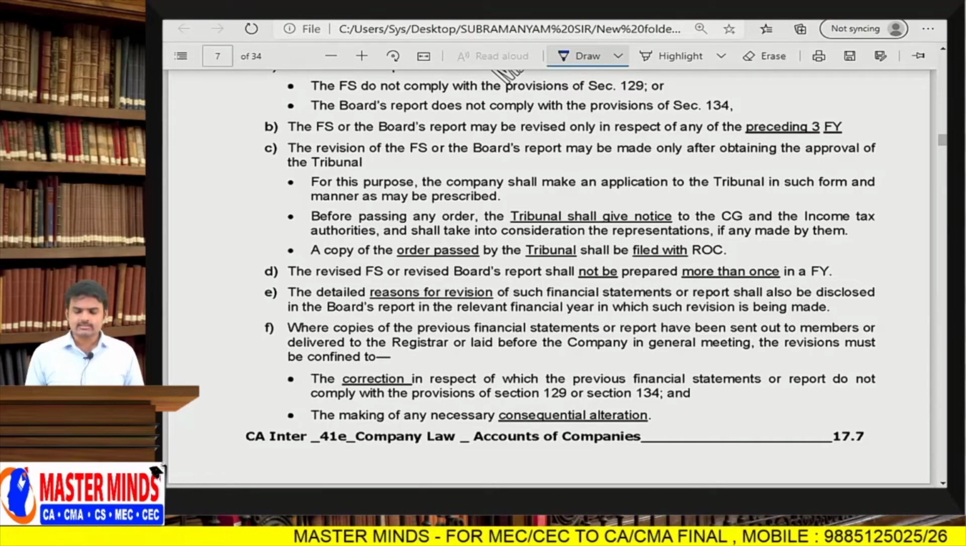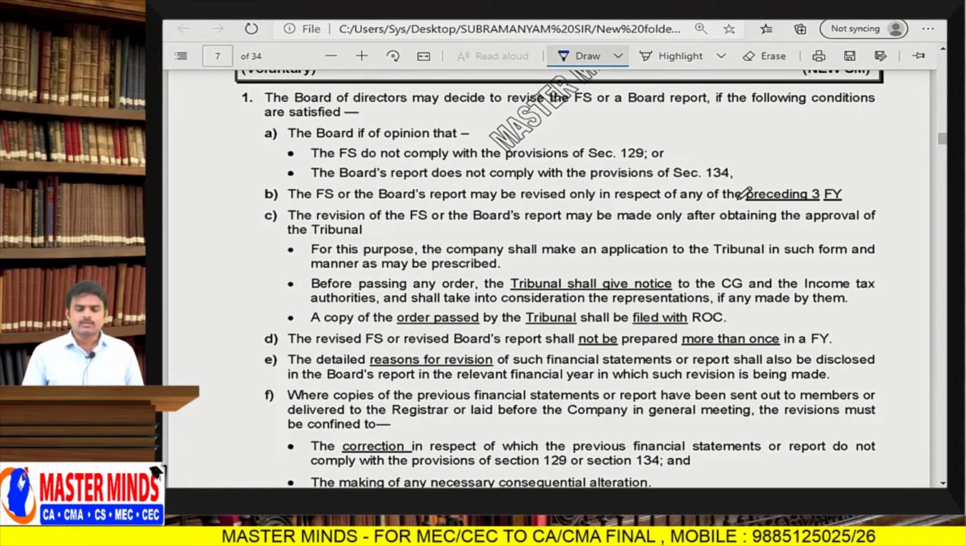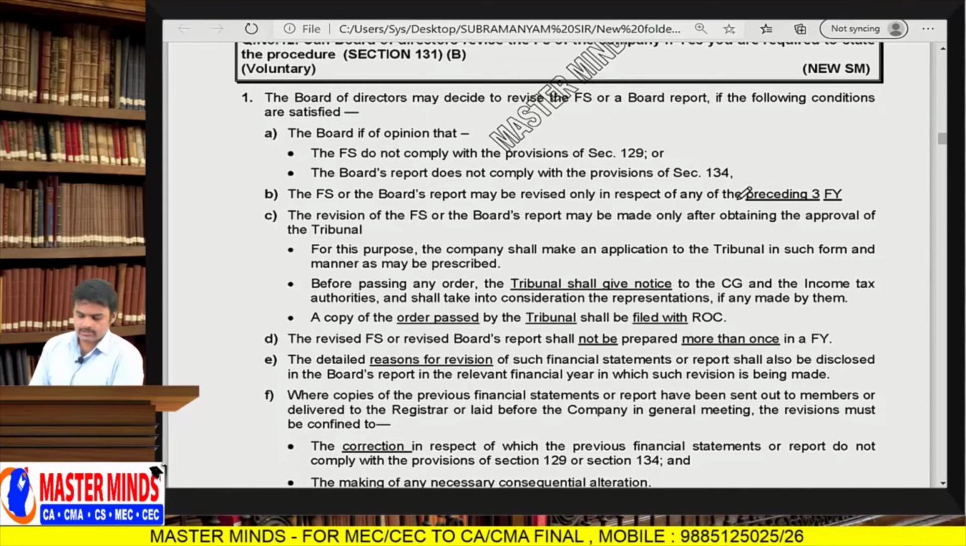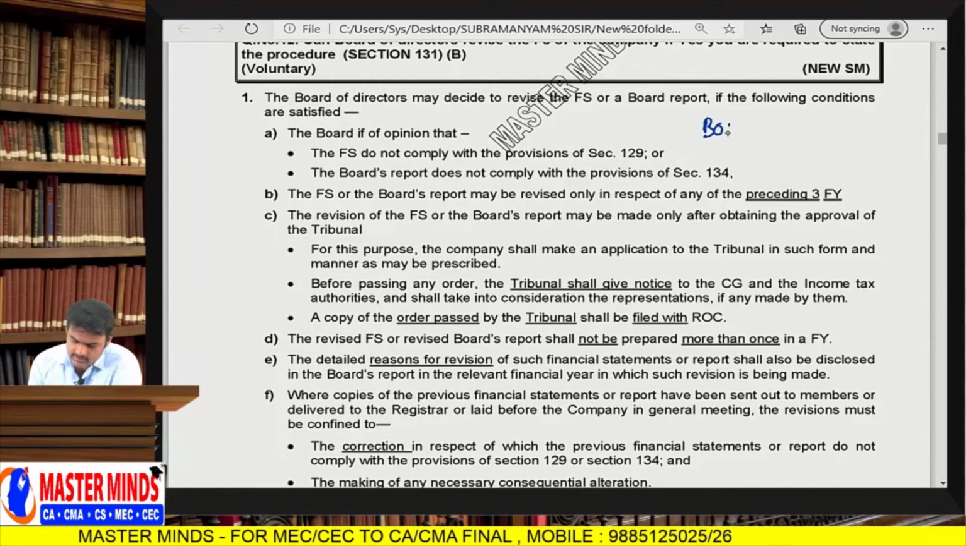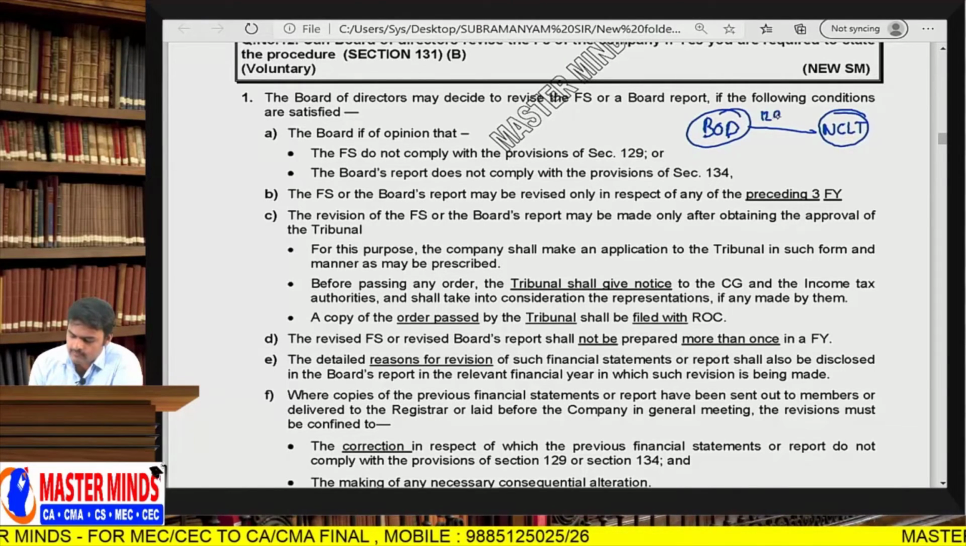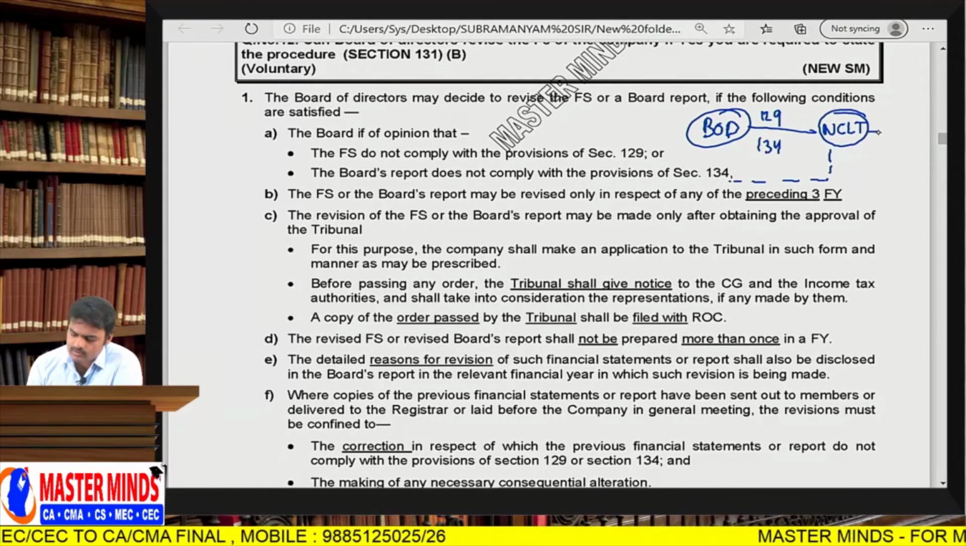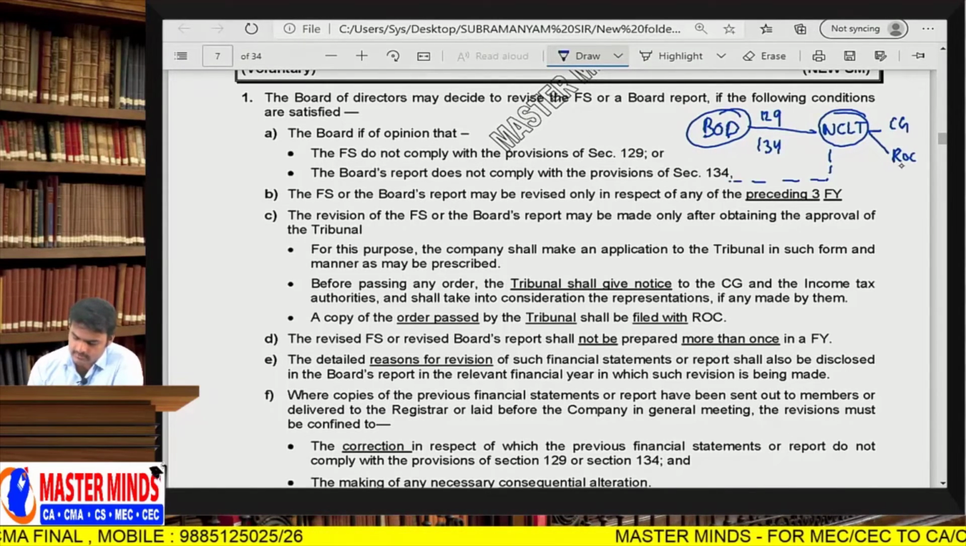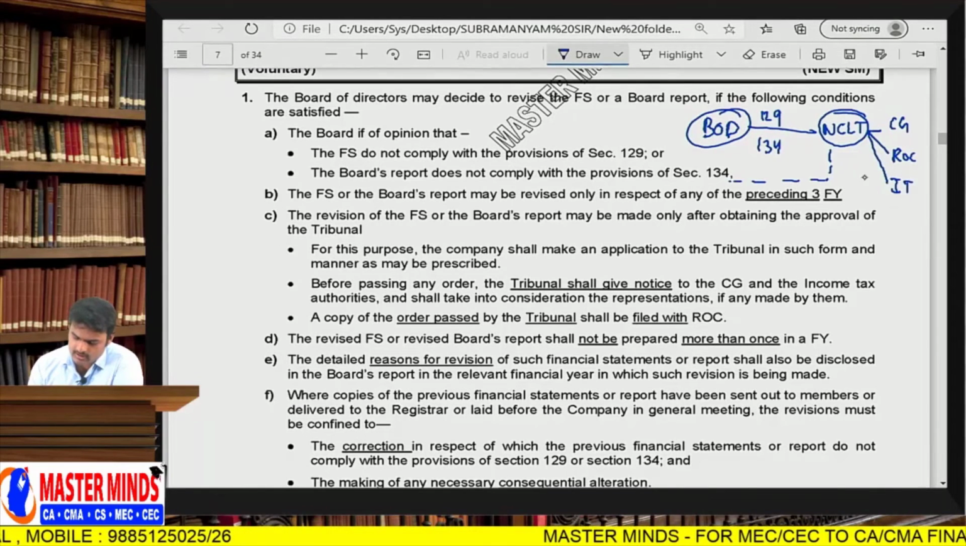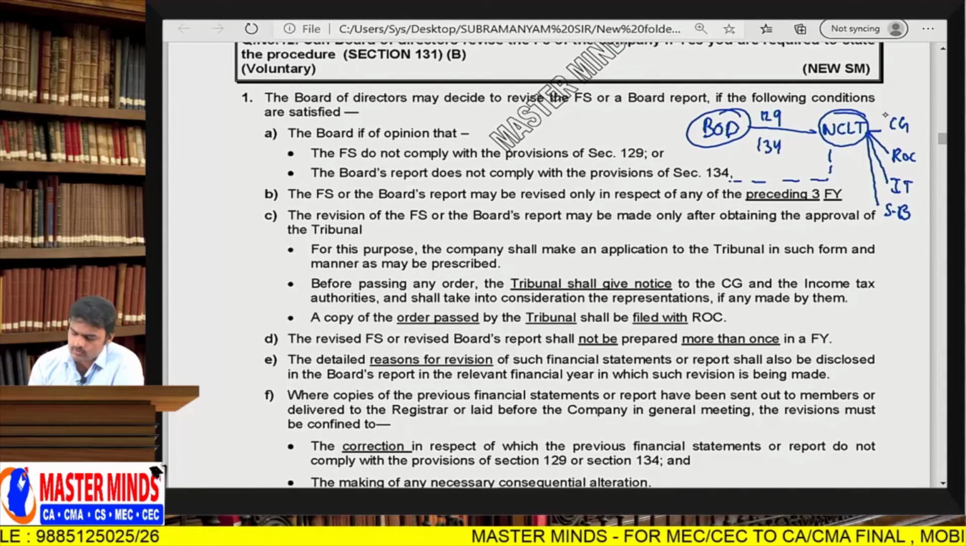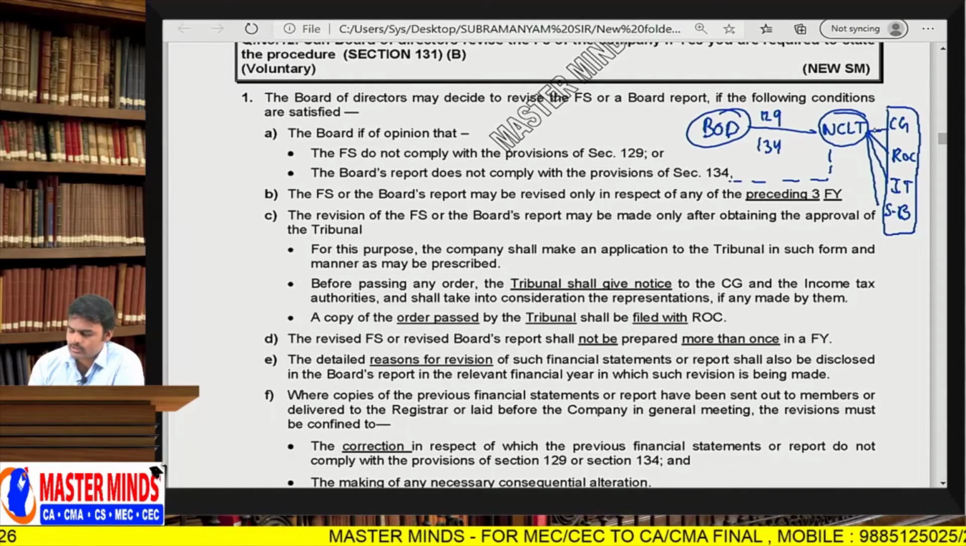But before revising, they need to file an application with the tribunal. So here the picture will be like this, Andi. The board of directors will file an application with NCLT stating that, sir, we are of the opinion that sections 129 and 134 were not complied with. Before passing an order, NCLT will forward this application to the central government, to the ROC, IT authority or any other statutory body, saying one company is requesting revision of financial statements, so if you have any objection, you can consider and verify them.